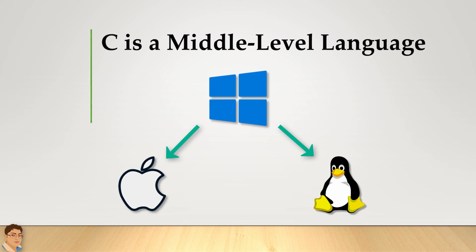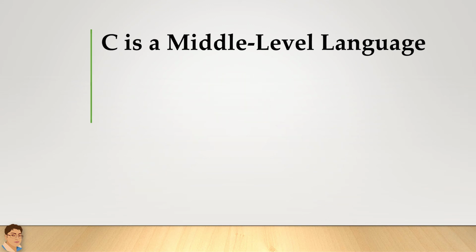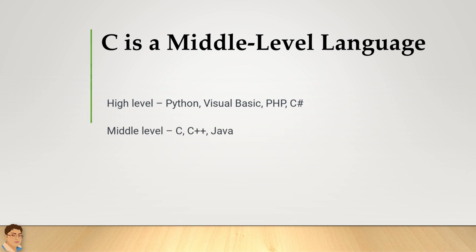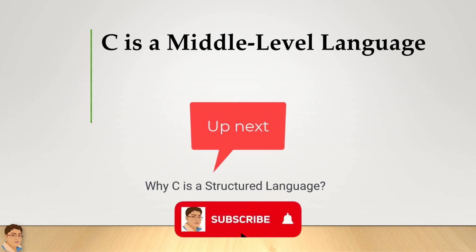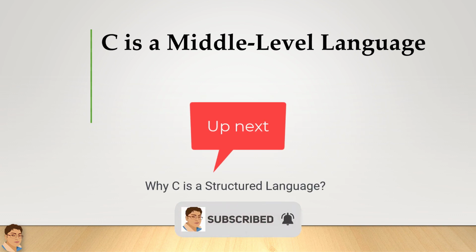Some examples of different types of languages are: high level, Python, Visual Basic, PHP, C#. Middle level, C, C++, Java. Low level, assembly language. In the next video, we will talk about why C is called a structured language.